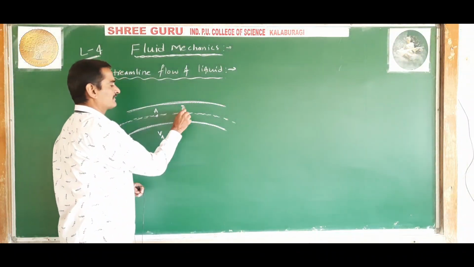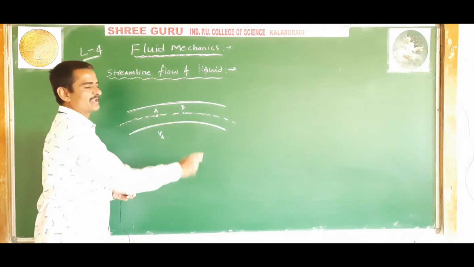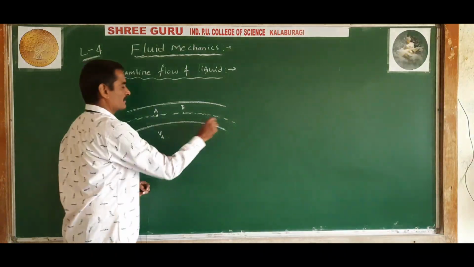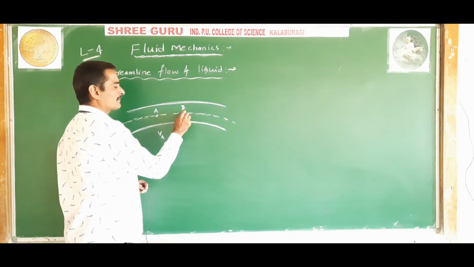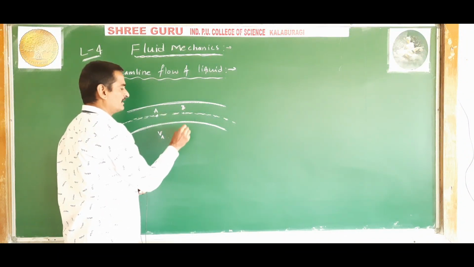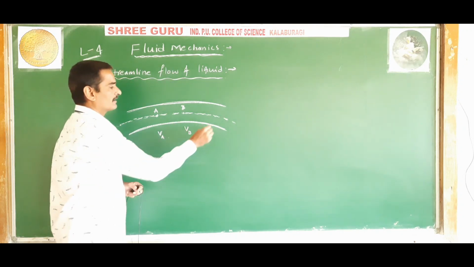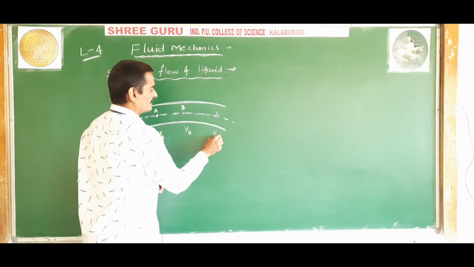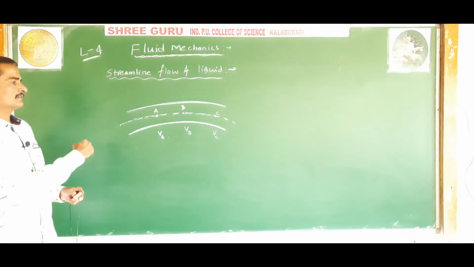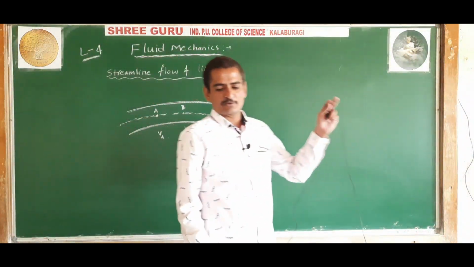And at another point, let us say another point B on the streamline path, the velocity of all the particles passing through this point will be Vb. At another point C, the velocity of all the particles passing through this point is Vc. Then the flow of liquid is said to be streamlined.